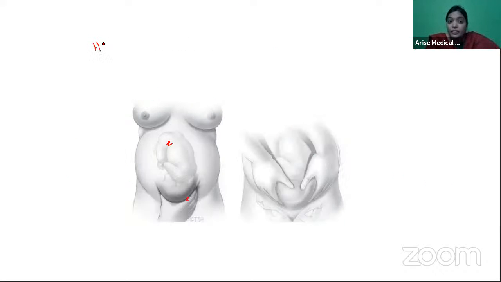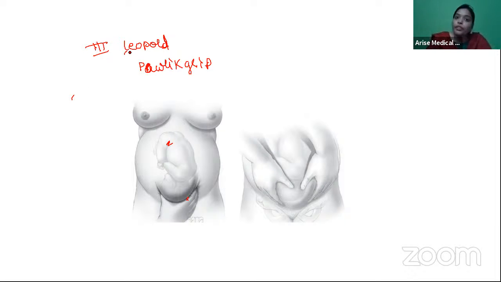Next, the third Leopold maneuver is also called Pawlik's grip. Here, it is to confirm the presentation. Again, the same hard, curved and globular head. If you feel some soft, broad, irregular, non-ballotable structure, then it is a breech. The fourth Leopold maneuver is also called the pelvic grip.